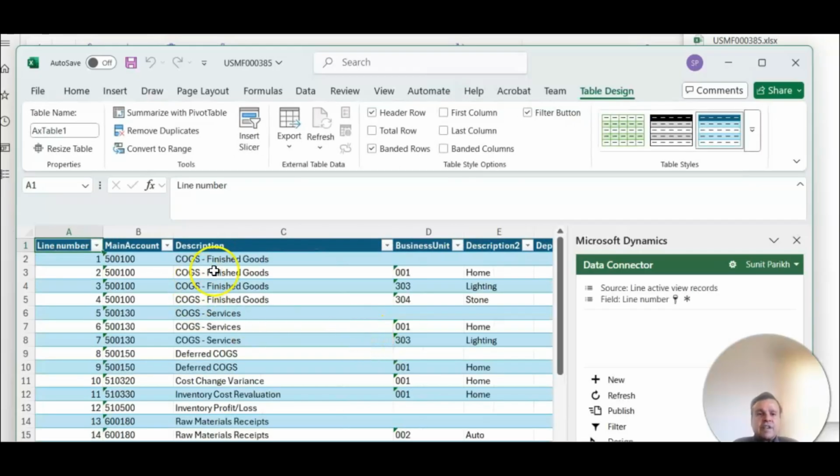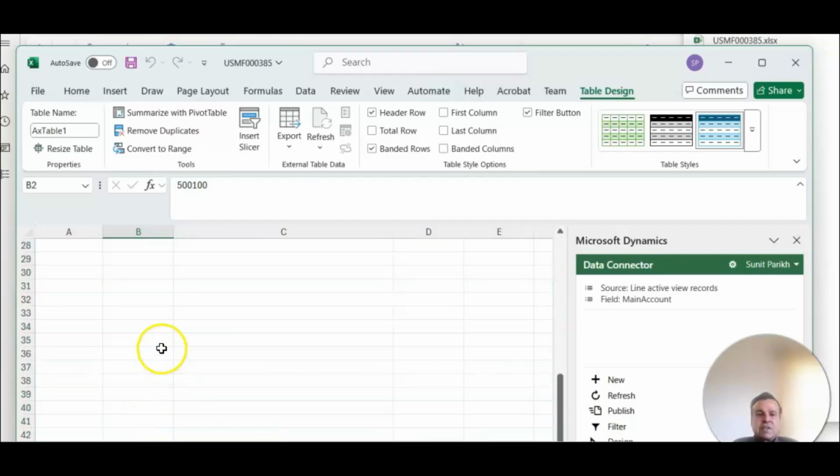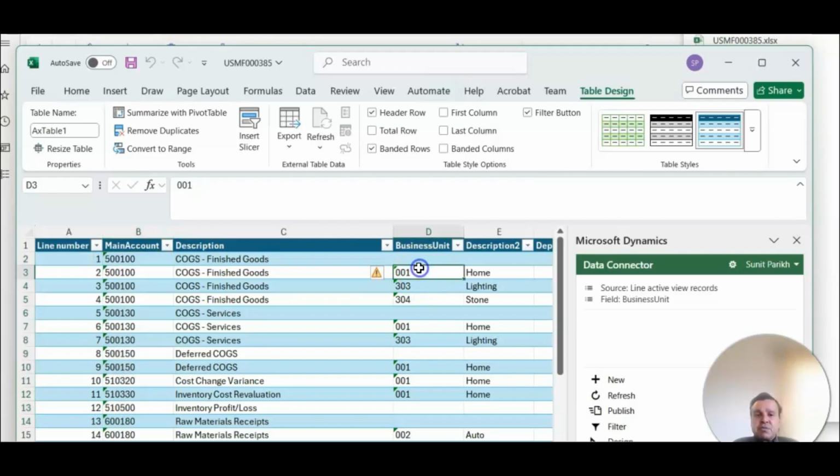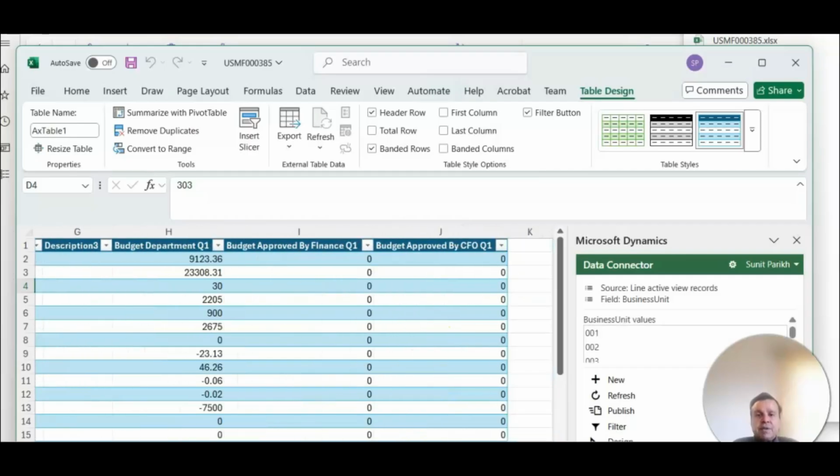It's going to show us everything, all the expenses, because we selected expense accounts. It'll have as many lines as you have. It will show different business units. So for account 500100, your department business unit 1, business unit 303, so on and so forth. It does give you the department's budget.